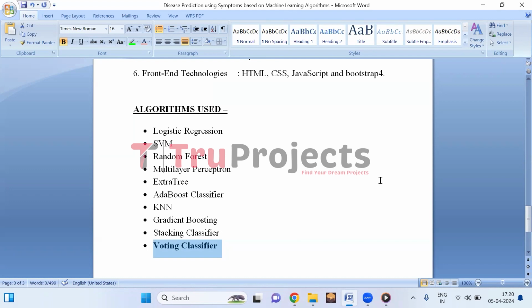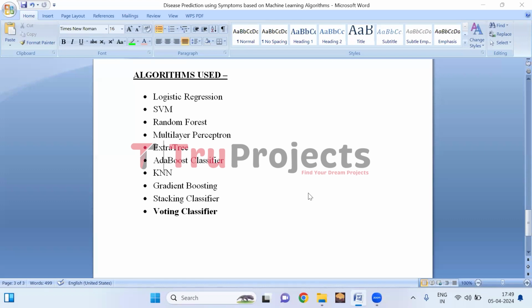In the project, voting classifier is employed to improve the accuracy and reliability of disease prediction. By combining the predictions of multiple machine learning algorithms such as AdaBoost classifier and random forest classifier trained on symptom data, the voting classifier provides a more robust and confident prediction of the disease based on the reported symptoms. This ensemble approach helps mitigate the weaknesses and uncertainties associated with any single model, enhancing the overall performance of the disease prediction system and empowering users to make informed decisions about their health. Now, let us execute the project.